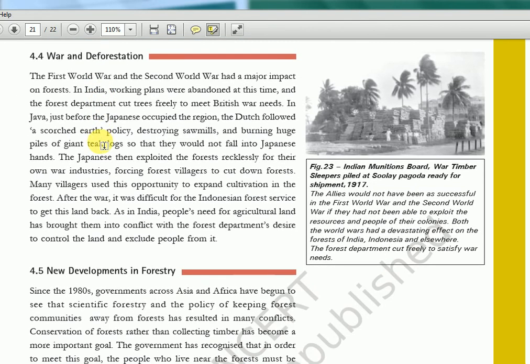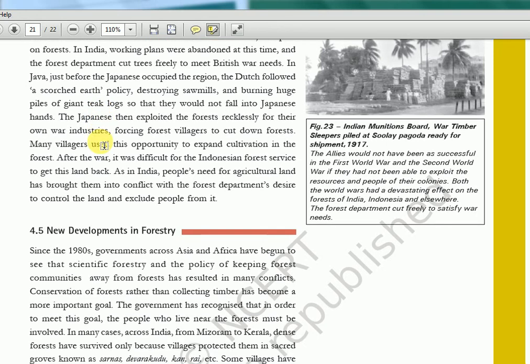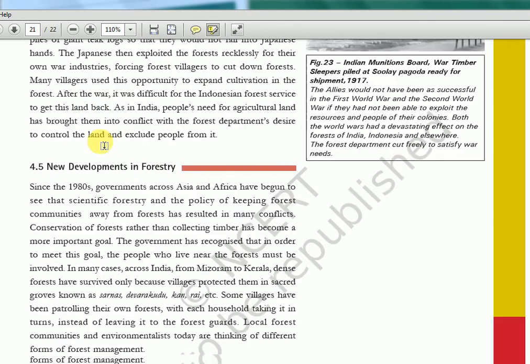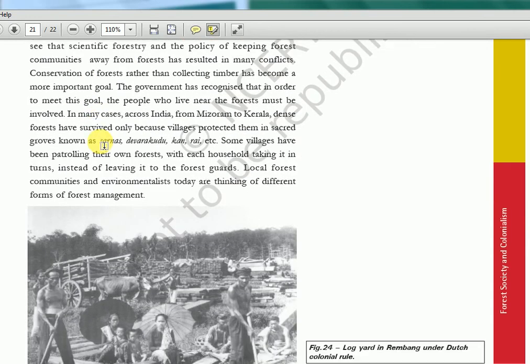Here again, the First World War and Second World War needed a lot of trees. Again, they destroyed people's forests and all. They're telling that same story. New developments in forestry: again, scientific forestry was introduced in these places.